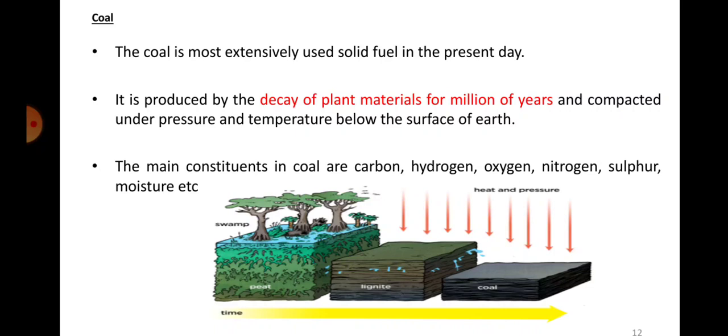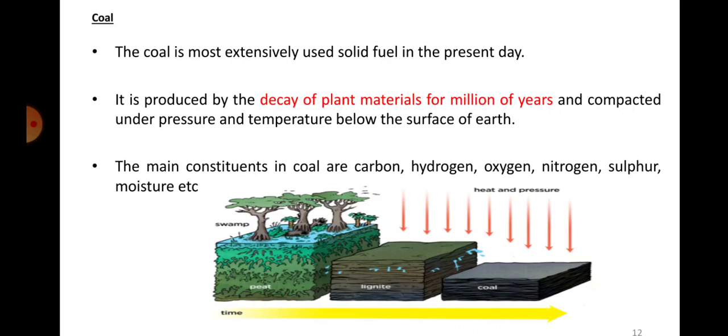Usually it's the decay of plant source, which is buried under the earth's surface due to various reasons, and they have been kept under pressure and temperature below the surface of the earth, due to which they form coal.